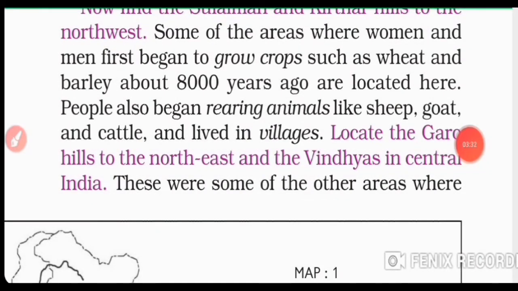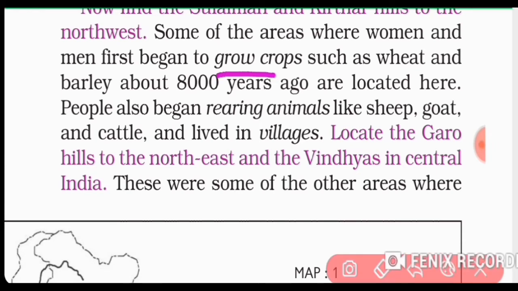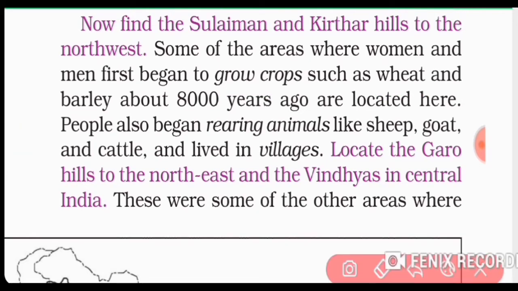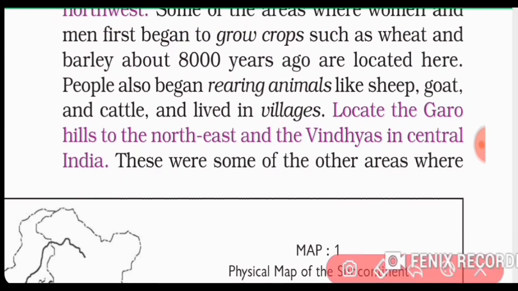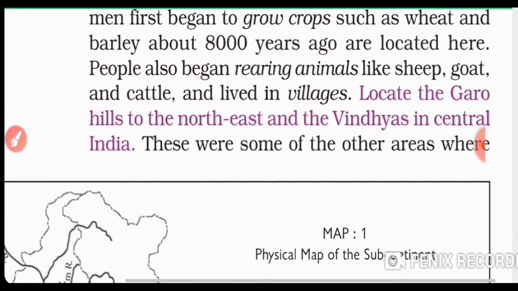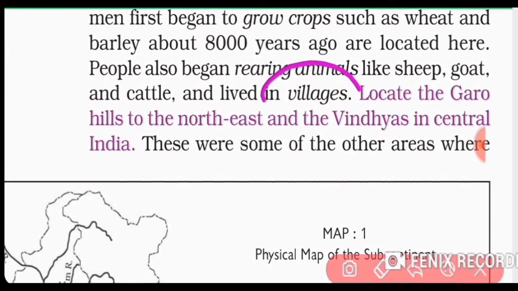People also began rearing animals like sheep, goat, and cattle and lived in villages. So, along with growing crops such as wheat and barley, people also started rearing animals. They started keeping animals like domestic cattle, sheep, goat, and cattle, and they started living in villages, which means people started living in groups or in societies.